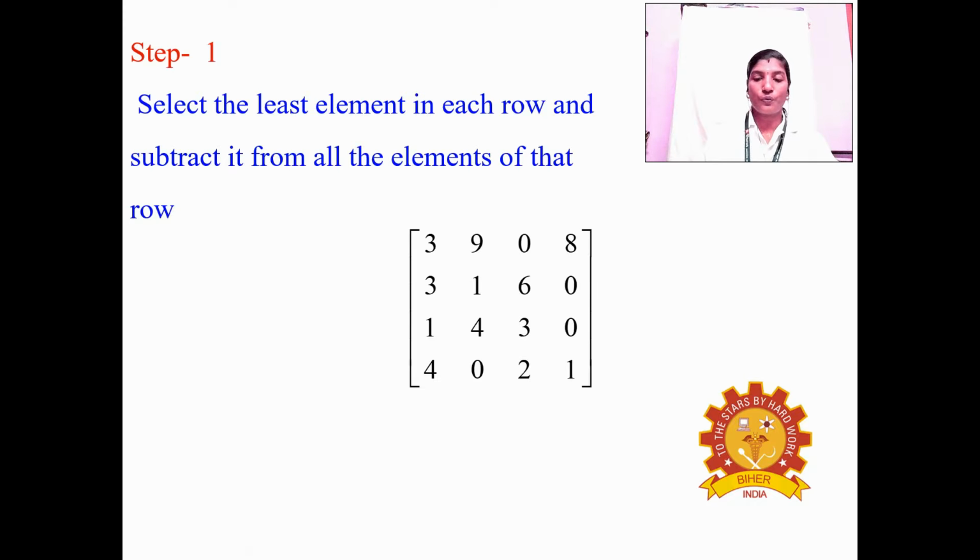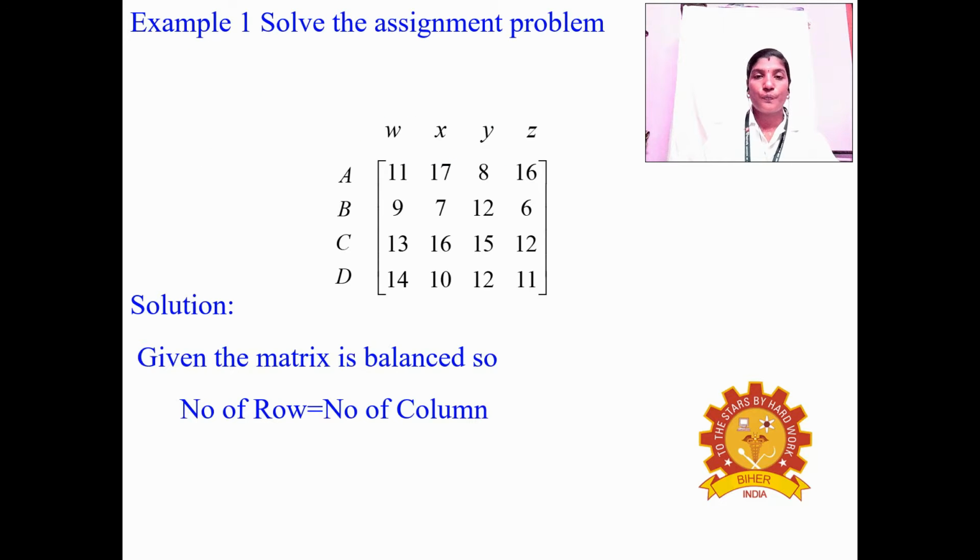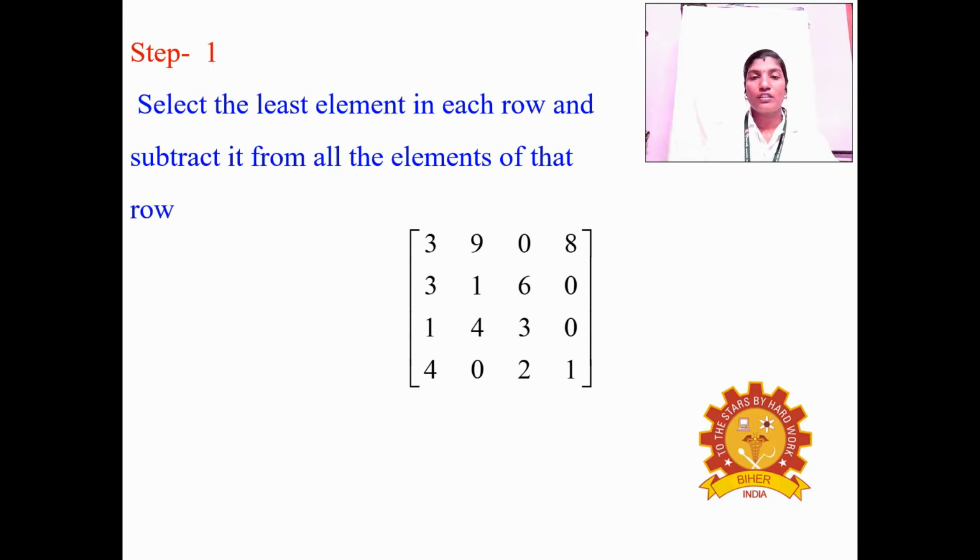So that is the first row: 3, 9, 0, 8. And the second row, the least element is 6. We choose the smallest element 6 and subtract it from the other elements. So 9 minus 6 is 3, 7 minus 6 is 1, 12 minus 6 is 6, and 6 minus 6 equals 0. So we get 3, 1, 6, 0.